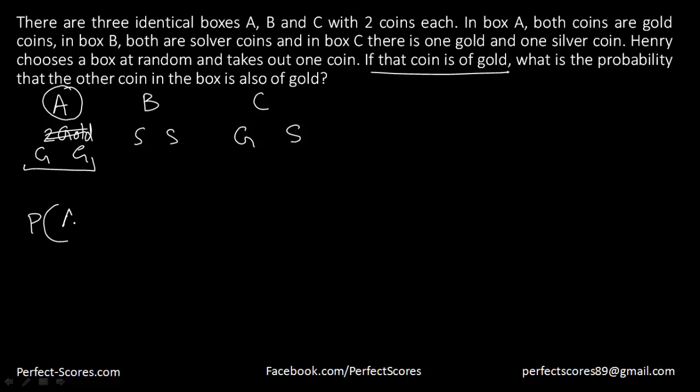So what is the probability that it was box A such that I get gold on the first draw, because I've already gotten a gold? This is what I'm supposed to find out.